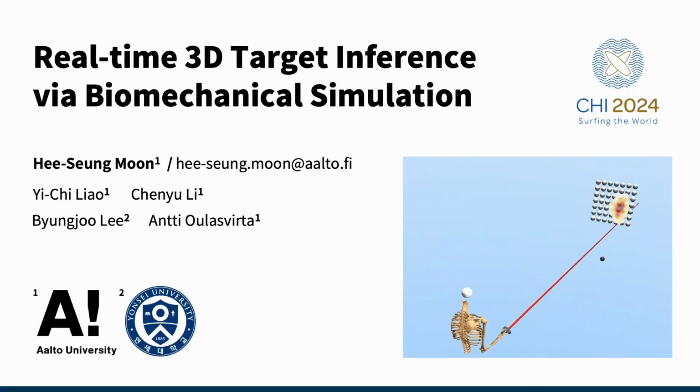Hi, my presentation today is about real-time 3D target inference via biomechanical simulation. We are trying to explore an intriguing question. Can we synthesize realistic user movement without involving real people? This talk will present how we can replicate human data collection via simulations and how we can use this simulation to enhance actual users' interactions in virtual reality.